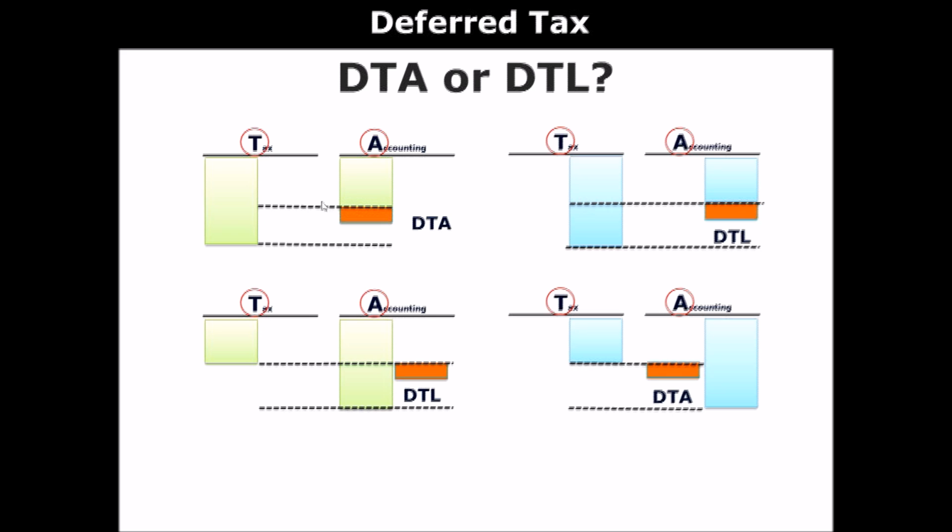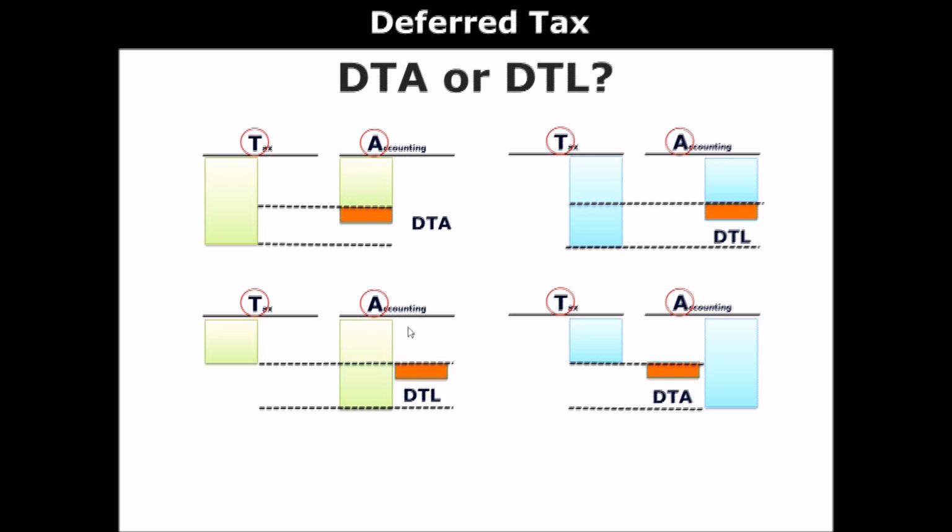Deferred tax asset. You need to record an asset in order to reduce the gap, because if you record liability here, the gap will increase, right? Because the net balance of this will be smaller, meaning that the width will be larger, because this dotted line goes up a little bit. Doesn't make sense? A little bit confusing. It's like a puzzle, so you gradually get the grasp of it, I reckon.